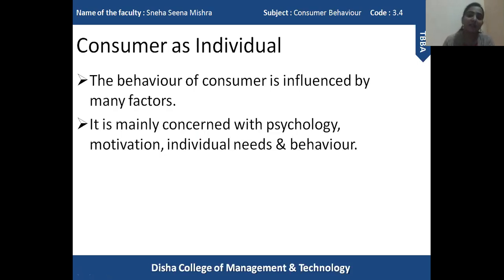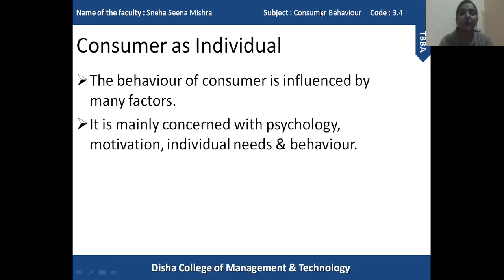If an organization wants to sustain in the market, give tough competition to competitors, and take the major portion of the market share, it has to understand the behavior of a consumer. Then it will manufacture goods and services in accordance with the requirements and needs of the consumer. Then only it can become